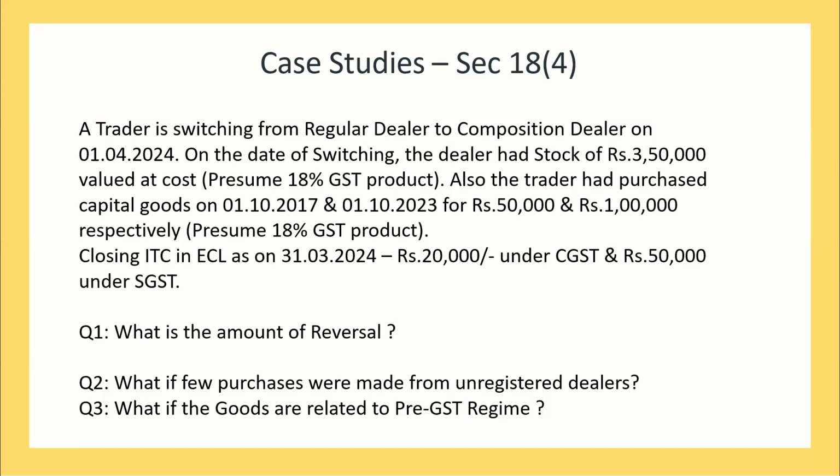So Rule 117 clearly says that every registered person entitled to take credit of input tax under 140, the amount of input tax credit shall be so.